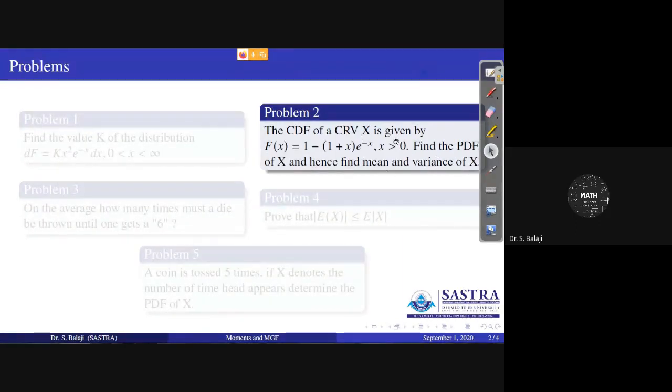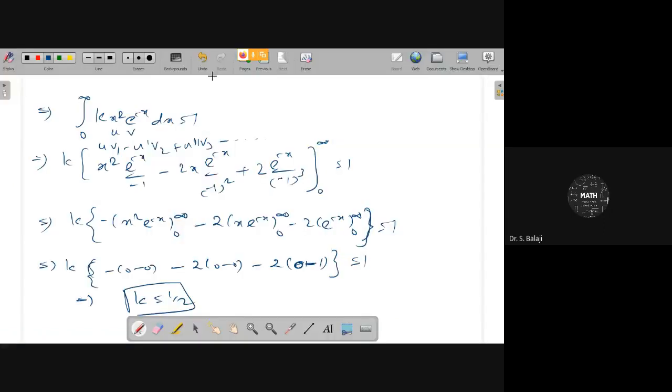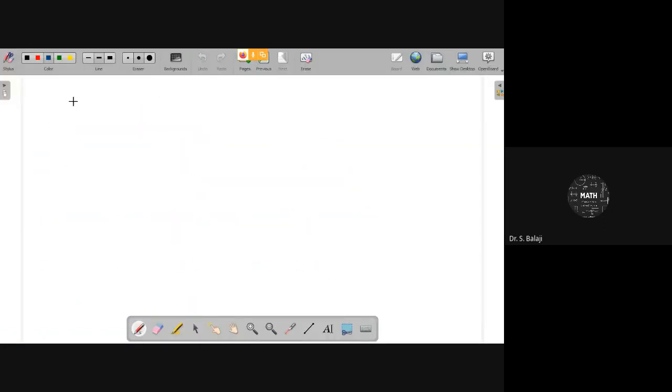The CDF of the continuous random variable is given. Already it is given as a continuous random variable. They are asking to find the PDF as well as the mean and variance of x. You have to remember 1 minus (1 plus x) e to the power minus x. This problem is also very simple, with the same idea.